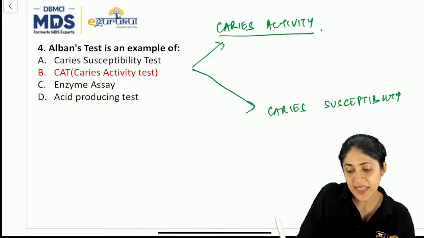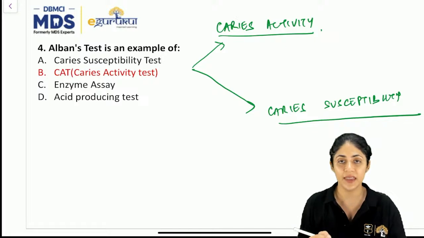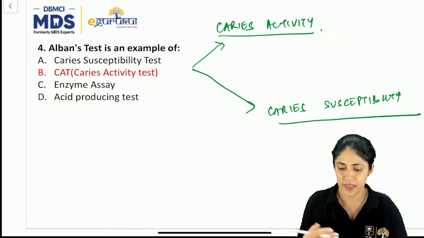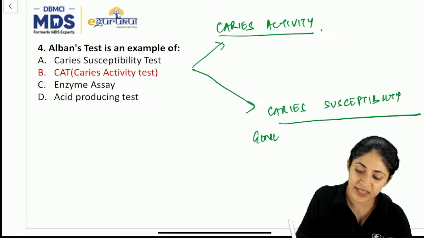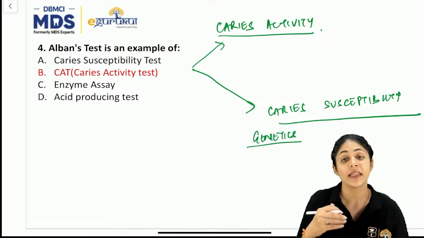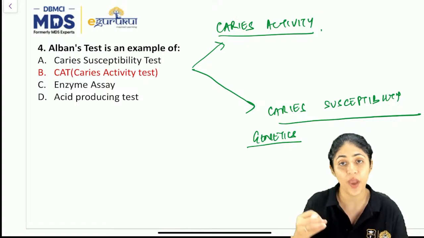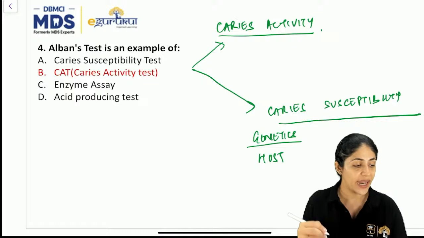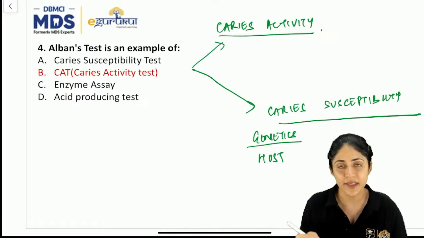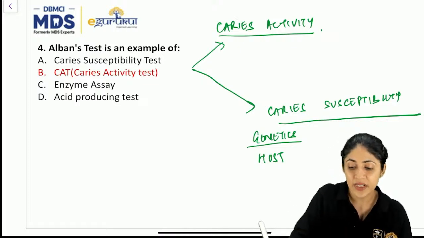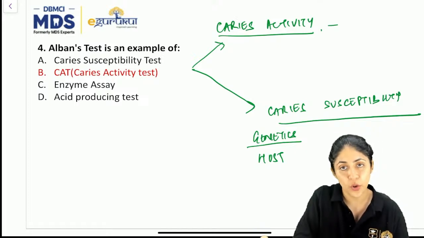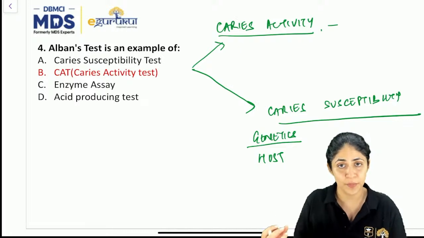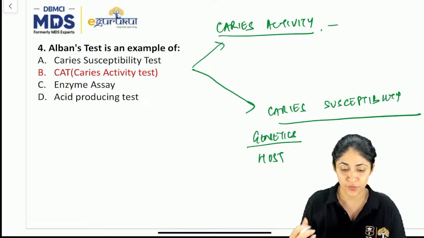Okay, by caries susceptibility, we mean the inherent quality of a person to get caries. Okay, for example, the genetics of a person. That is caries susceptibility, where a person or a host is more prone to get dental caries. Caries activity is based on the microbiological component, by the conditions of the patient, by the attacks and all of that.